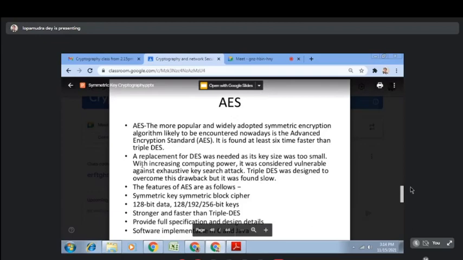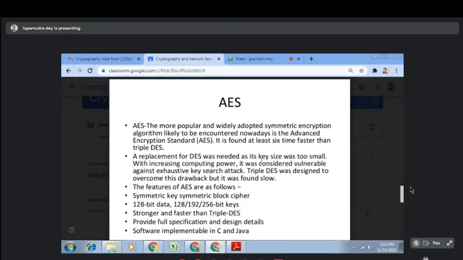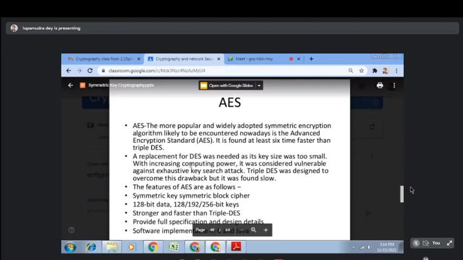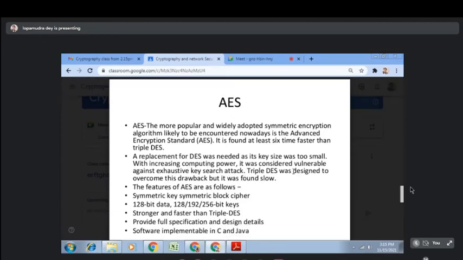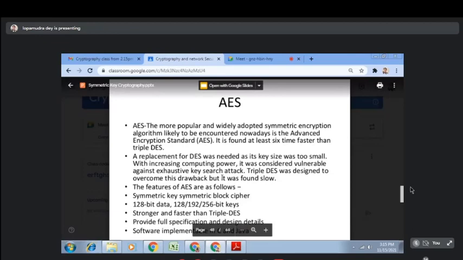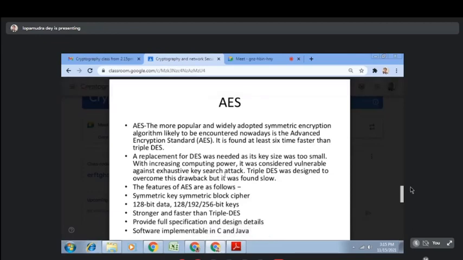faster than DES. The key size was too small. With increasing computing power, it was considered vulnerable against exhaustive key search attack. If somebody uses an exhaustive key search attack, triple DES cannot handle that attack. At the same time, triple DES is not very fast because of its complex number of rounds, key generation, everything. So AES comes as the solution for this problem.